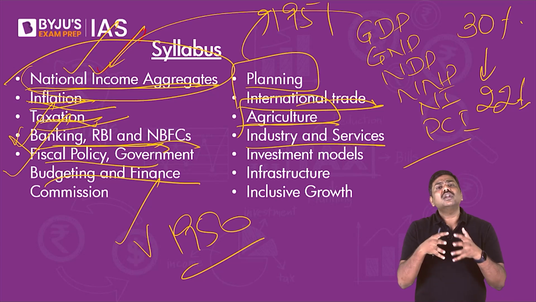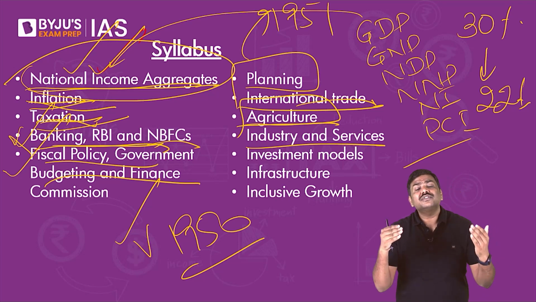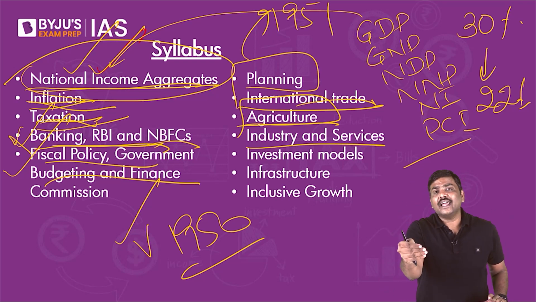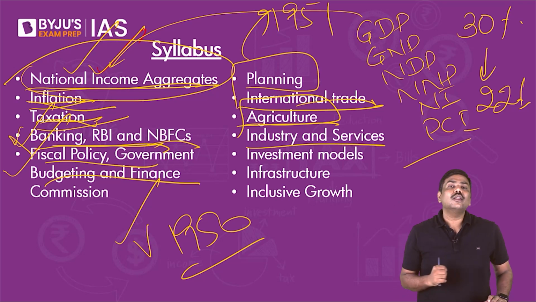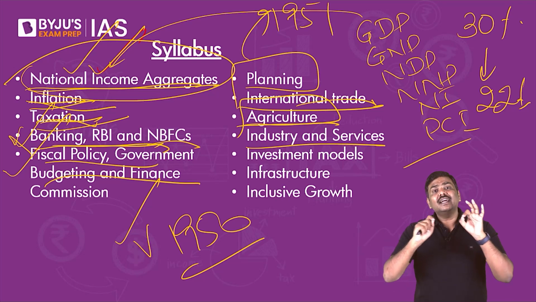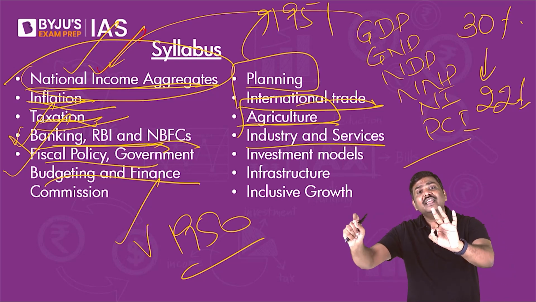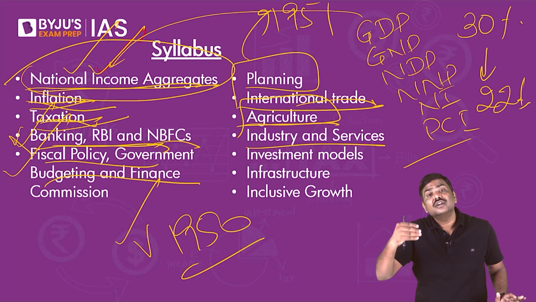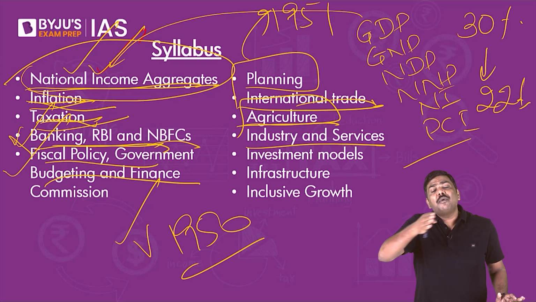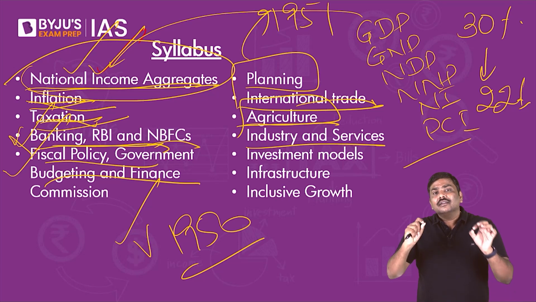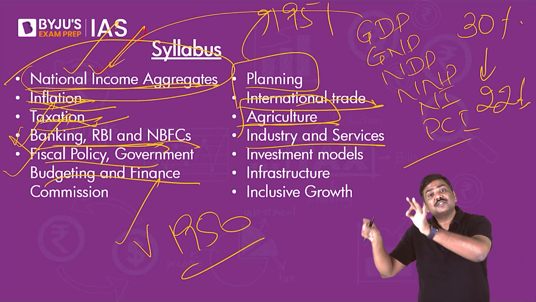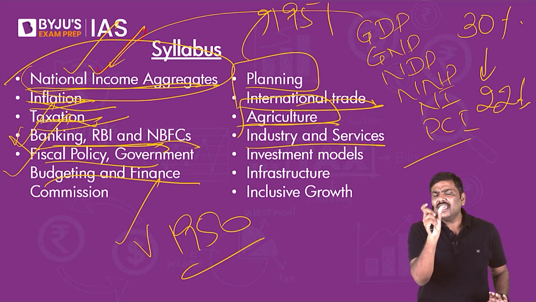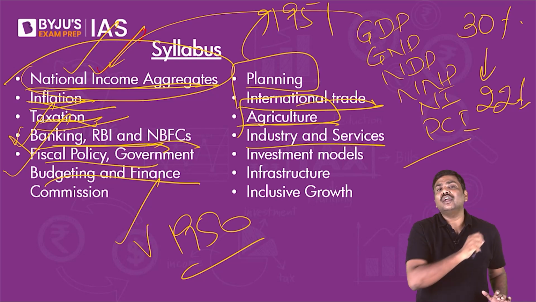For example, what are the reasons which have contributed to the growth of the service sector in India? Elaborate. What reforms have been taken by the government in recent times to promote the services sector? Elaborate. What is MSME? Write a note on the importance of MSMEs and the issues faced by them. What are the reforms undertaken by the Government of India in the last couple of years to promote the MSME sector? How have industrial policies played a very important role in the growth of public sector enterprises as well as the private sector in India? Elaborate. Write a note on Startup India. Critically evaluate Atmanirbhar Bharat initiative of the Government of India.